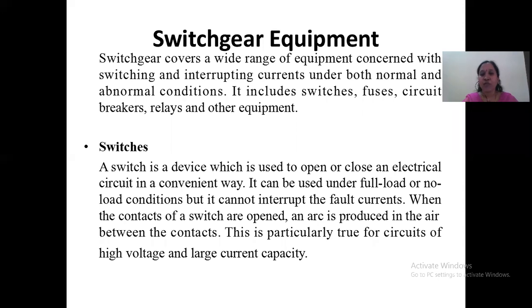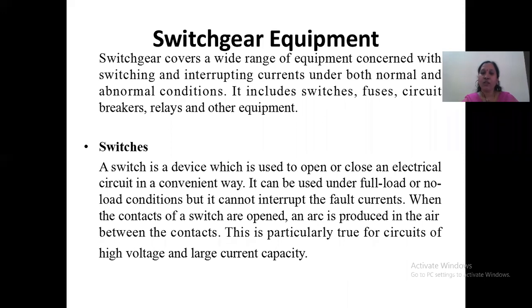When the contacts of a switch are opened, an arc is produced in the air between the contacts. This is particularly true for circuits of high voltage and large current capacity. When we switch off the supply, there is an open circuit prevailing in the switch circuit.